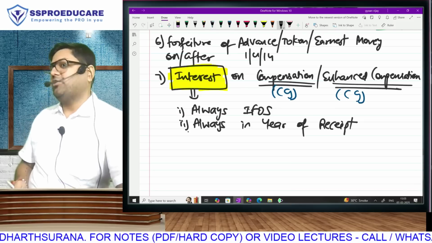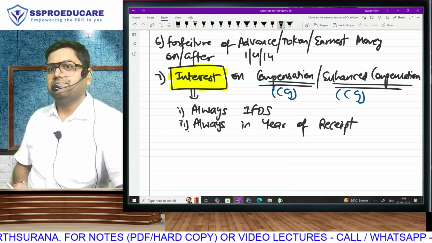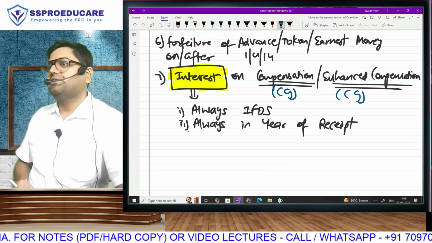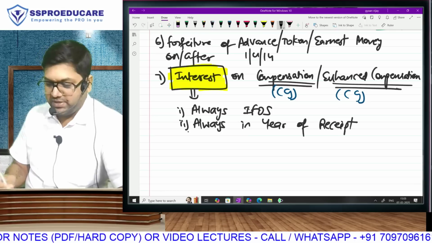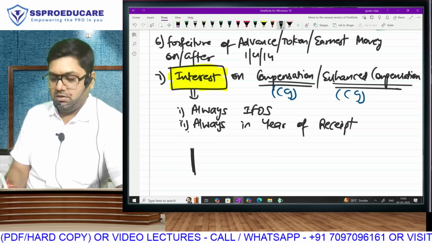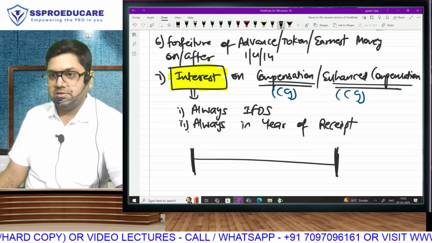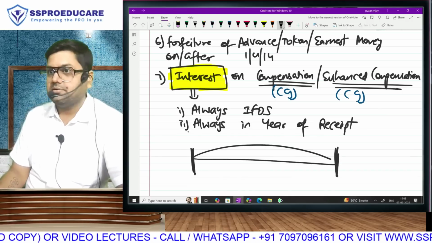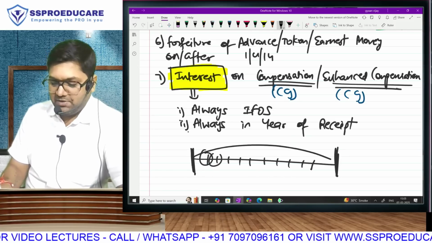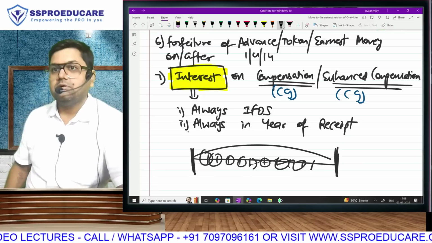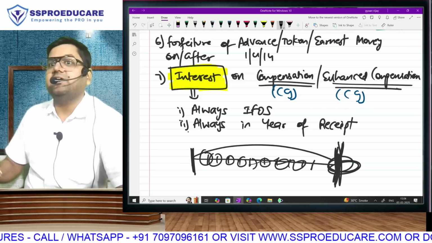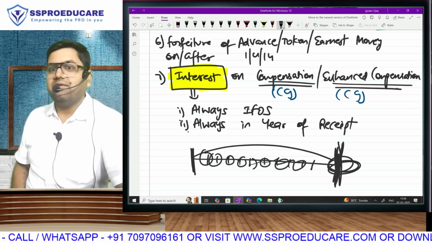But your assessee will have an objection. You want to try? If the full interest is taxable in the year of receipt, the assessee will have an objection. Okay, let me make the question simple for you. My property got compulsorily acquired. Some years later, I got my compensation. So, I am getting interest for this period. Some interest belongs to all the in-between years. If I pay on due basis, I will pay tax on little interest in all the years. But the AO does not want to open so many files. So, he is making full interest taxable in this one year itself. So, as an assessee, I will have a problem.